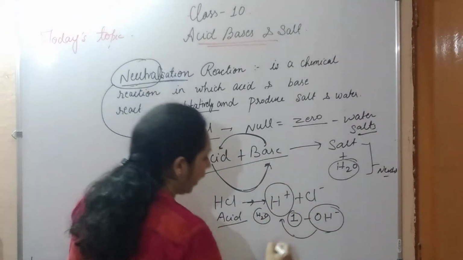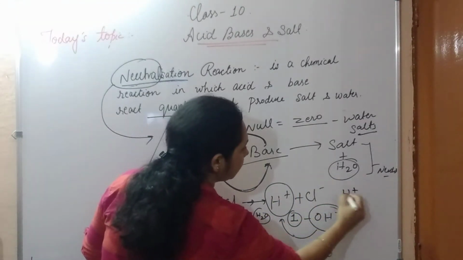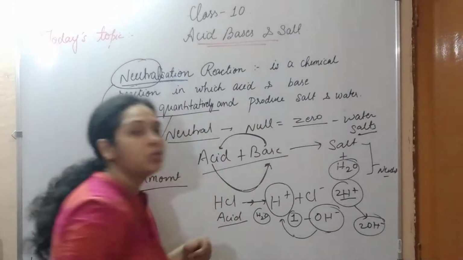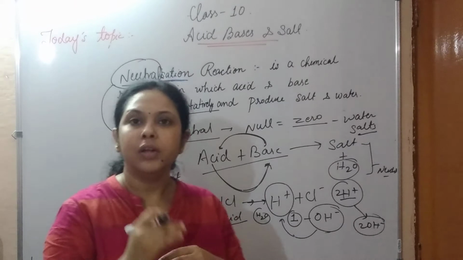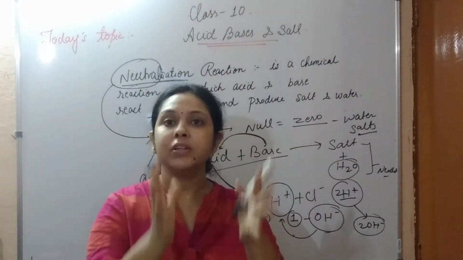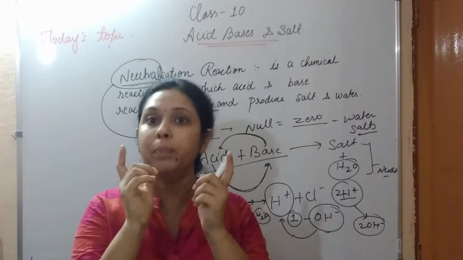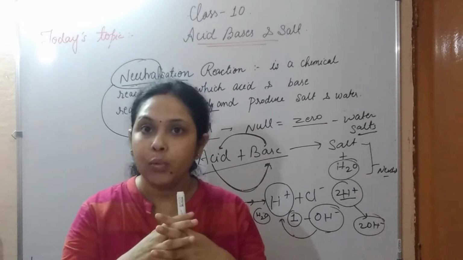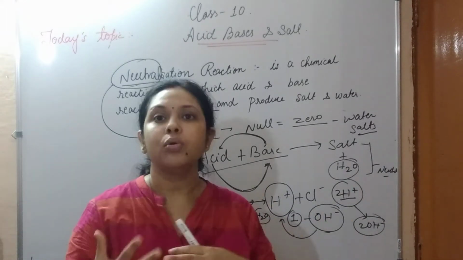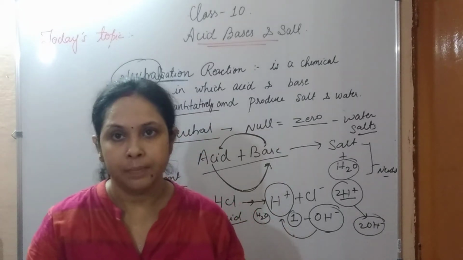If two hydrogen ions are present, then we require two hydroxide ions for the neutralization reaction. So basically, in a neutralization reaction acid and bases react quantitatively, the amount should be equal. Then only we get a salt and water, the salt which shows neither the property of acid nor the property of bases.